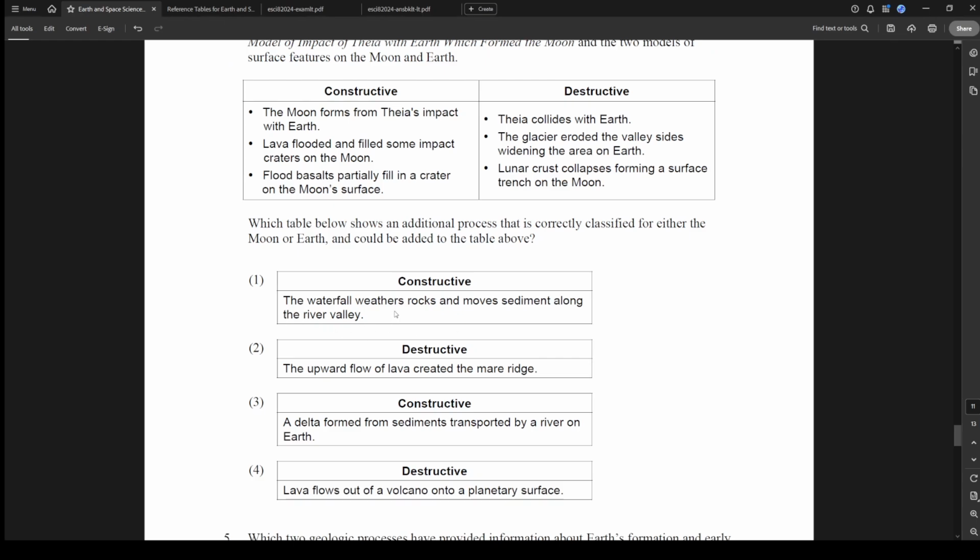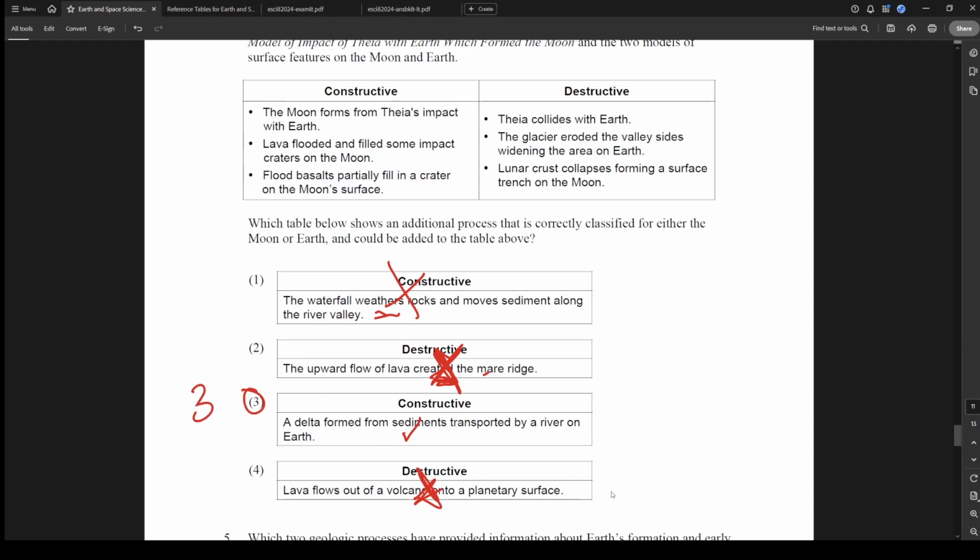So the waterfall weathers rocks and moves sediments along the river valley. Weathering is a destructive process, so this is wrong. An upward flow of lava created the Mare Ridge, that would be constructive, so that's wrong. A delta formed from sediments transported by a river on Earth. Yeah, that could be constructive because you just created a delta. Lava flows out of a volcano onto the surface. That's going to destroy. Now, they were going for this. I would say that's the answer to this.